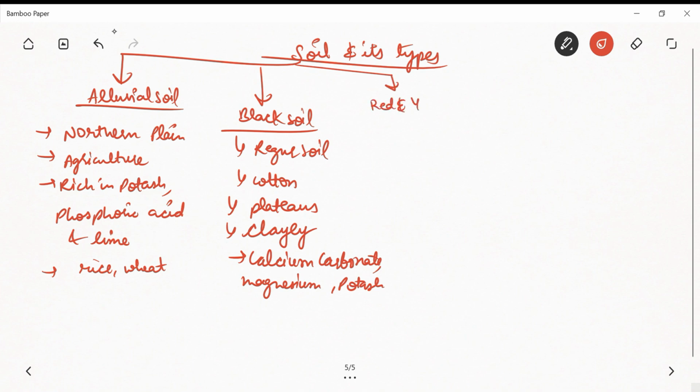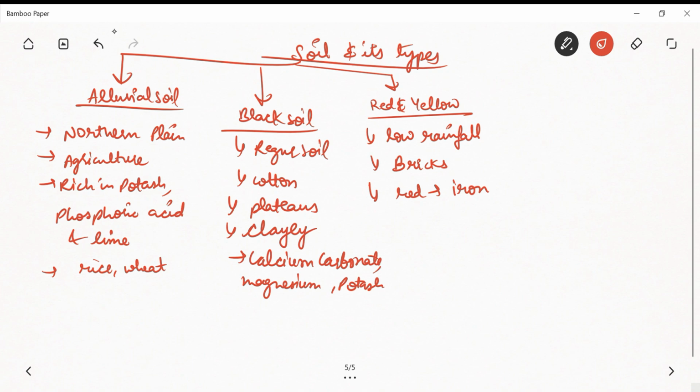Okay, so now next type is red and yellow soil. Now red and yellow soil is found in the low rainfall region, right? In the eastern and the northern parts of the Deccan Plateau. And it is basically useful in making bricks. And one more thing, it has a red color because of the diffusion of iron, right?